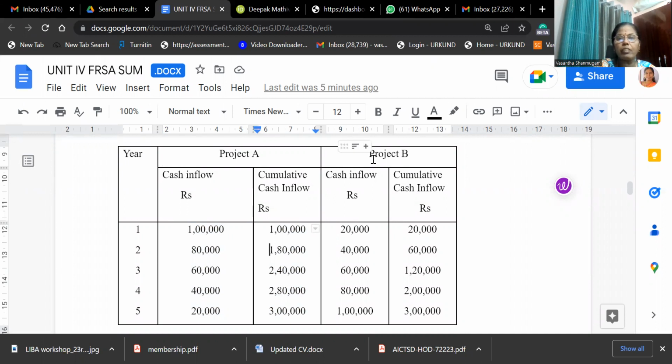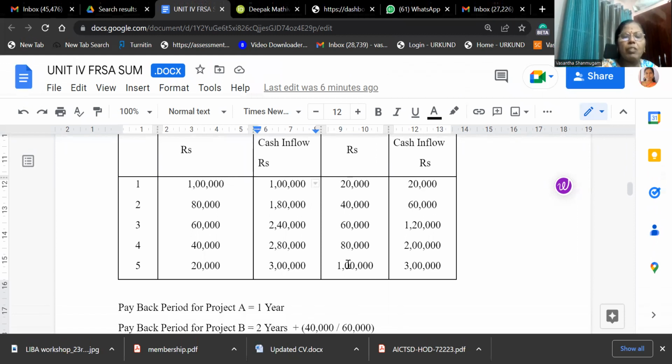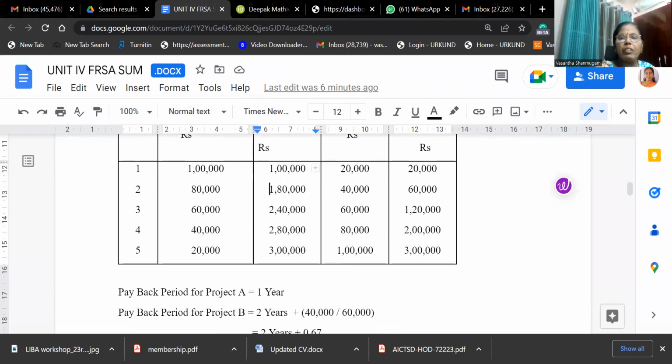Take the example of project B: 20,000, it's given 20. Then 40 plus 20, 60,000. We are calculating the cumulative cash flow. Then 60 plus 60, 120. So we have to stop here. How should you do it here? What is the formula for the payback period here? We are able to get back our investment in the second year. If we move on to the third year, our cash inflow is more than our cash outflow. So we have to stop within the second year.